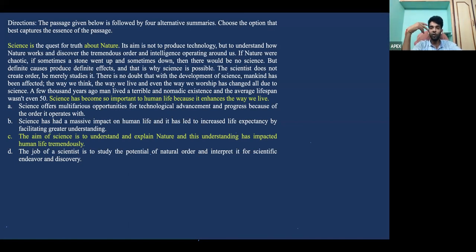These are the only 2 main ideas that I get from this particular para summary. The rest of it is somehow tied to these 2, being examples of them. So according to this, the right answer should be C, which is: the aim of science is to understand and explain nature, and this understanding has impacted human life tremendously.